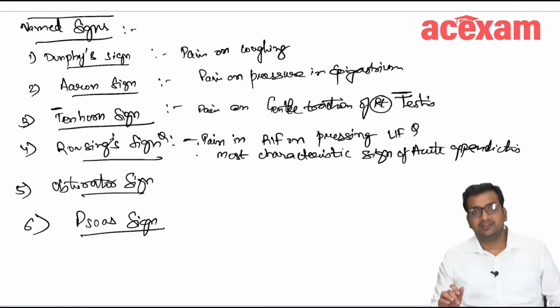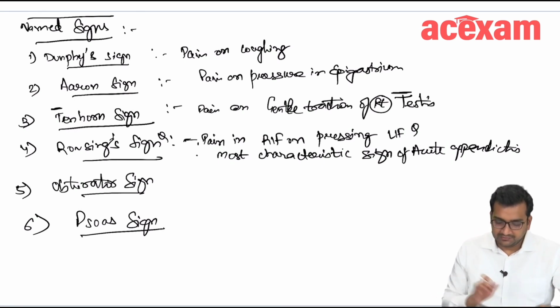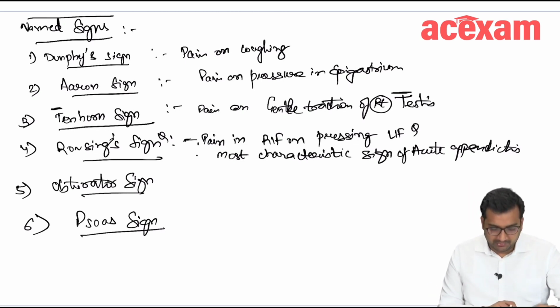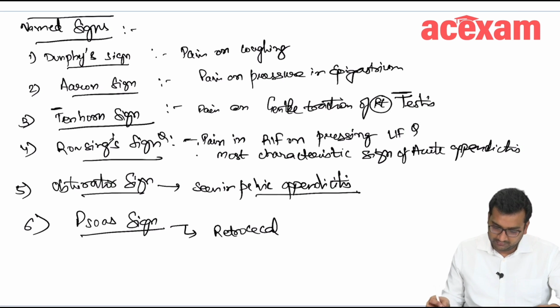Now regarding this obturator sign and psoas sign, I will first tell them that they are seen in only a specific type of appendicitis. Like for example, this obturator sign is seen in pelvic appendicitis, and this psoas sign is seen in retrocecal appendicitis, okay. These two are important.